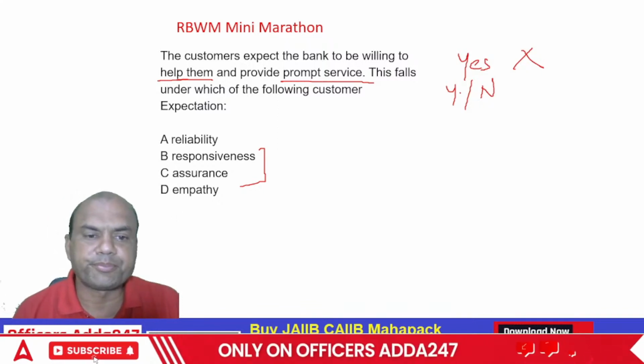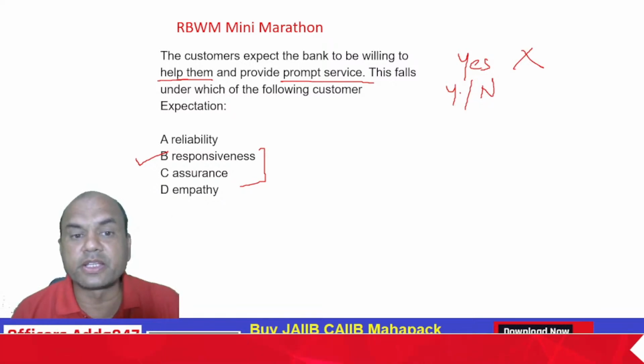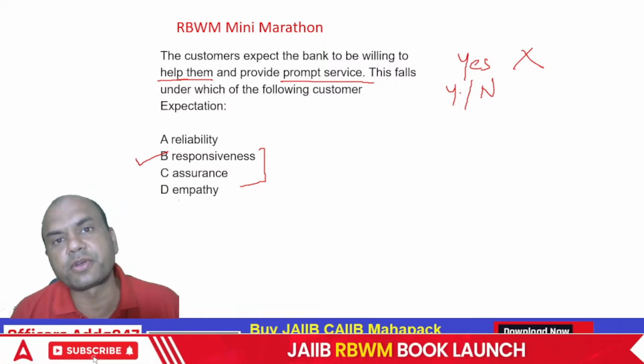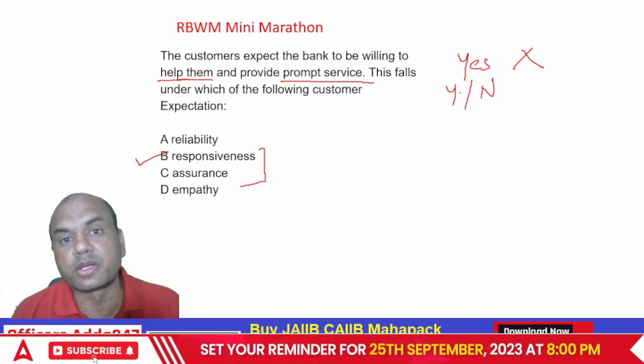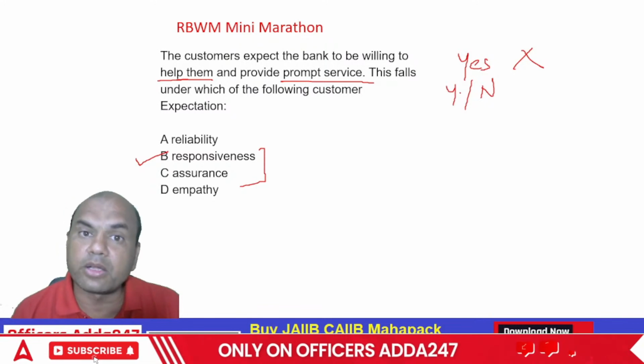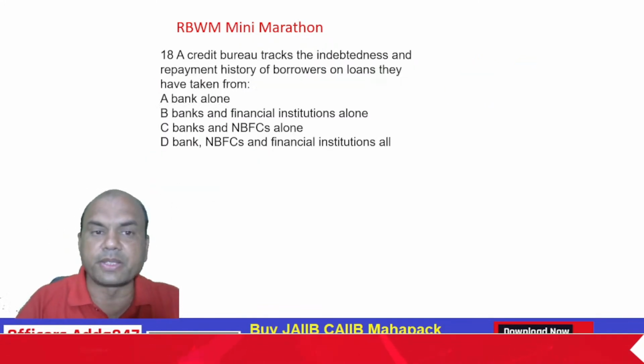It is responsiveness. Okay? Responsiveness. Assurance means what? Assurance is different. Assurance means if I give you the job, you should do it. But responsiveness doesn't mean only you should do it. If you can't do it, you can tell me immediately. Okay? So answer is B.